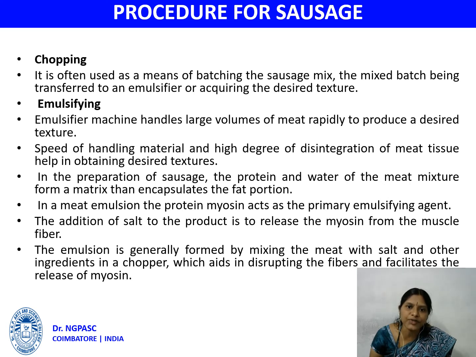In the preparation of sausage, the protein and the water of the meat mixture form a matrix that then encapsulates the fat portion. In a meat emulsion, the protein myosin acts as the primary emulsifying agent. The addition of salt to the product is to release the myosin from the muscle fiber. The emulsion is generally formed by mixing the meat with the salt and other ingredients in a chopper, which aids in disrupting the fibers and facilitates the release of the myosin.